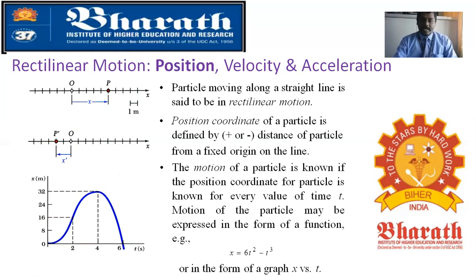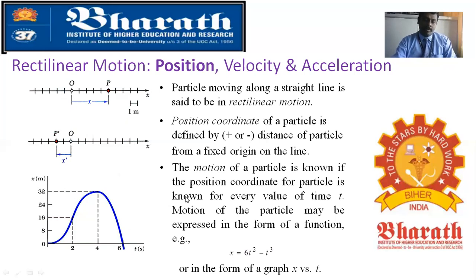The motion of the particle may be expressed in the form of a function. For example, take the function x equal to 6t square minus t cube. The displacement x is dependent on the time function. So if you know the time, you can form the graph of x versus t.